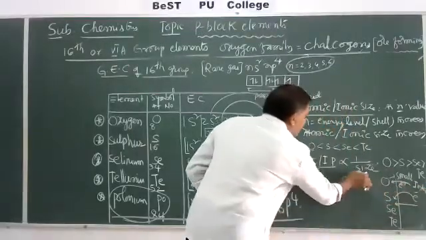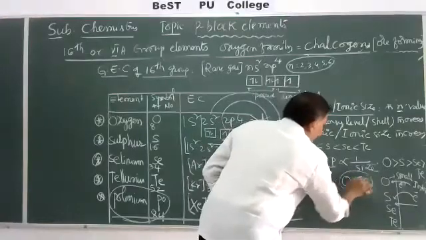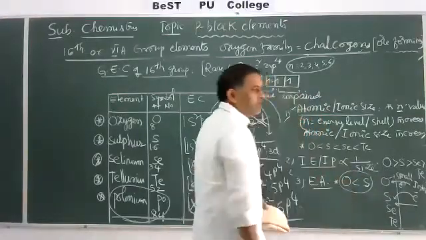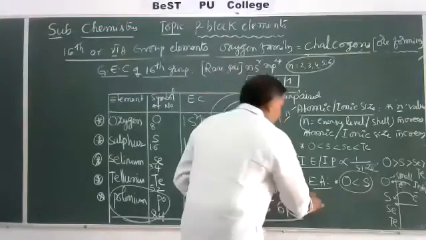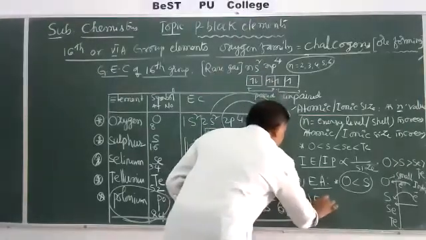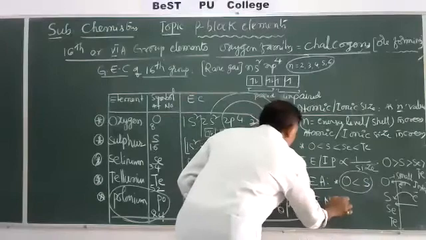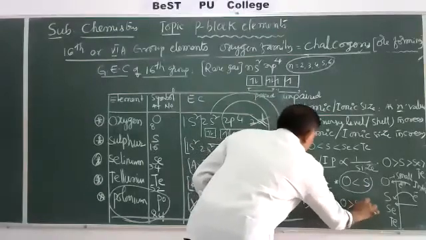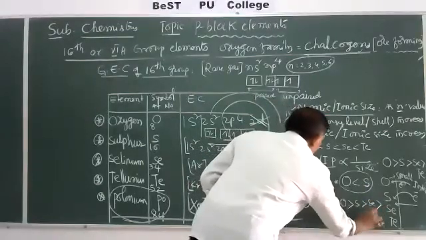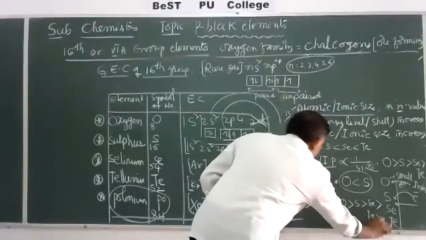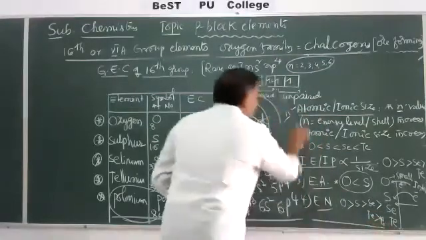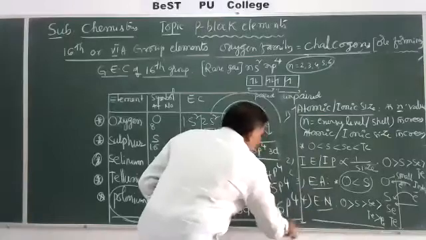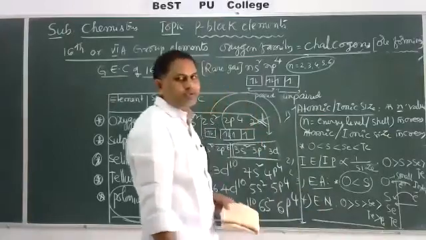That's why sulfur has higher electron affinity than oxygen. Then the fourth one is electronegativity. As usual, oxygen is more than sulfur, than selenium, than tellurium and polonium. These are some important points about 16th group elements. Okay.